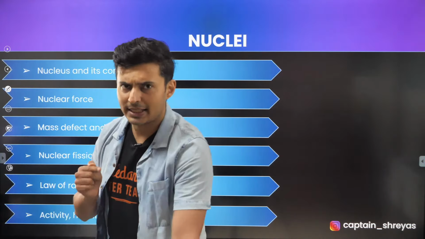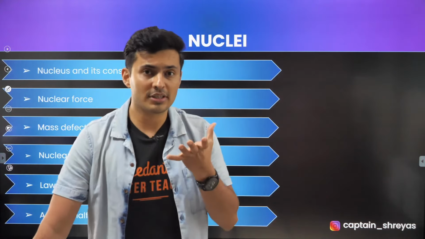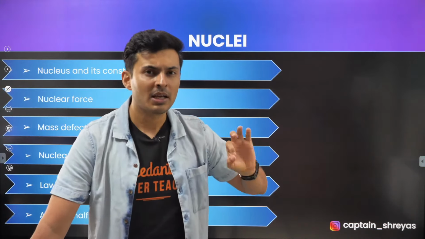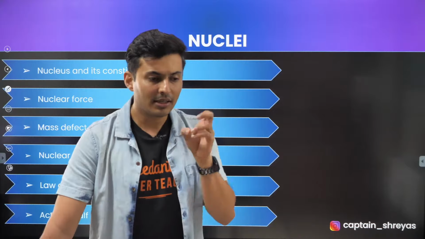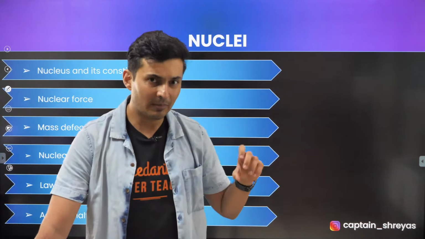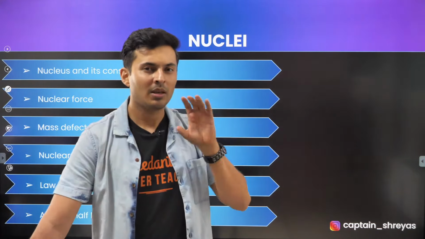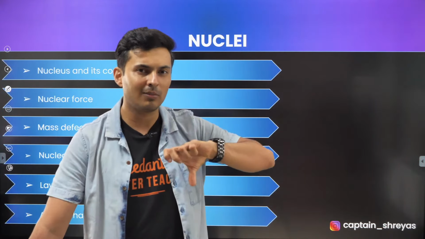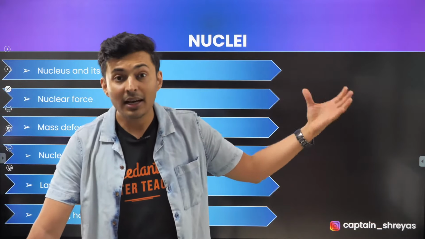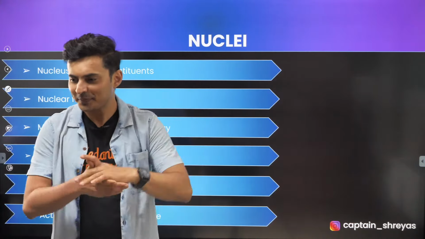Now tell me one thing. The energy produced or absorbed when a mass is destroyed or created is given as something into the mass destroyed mega electron volt. What is that something? The energy which is released or absorbed when a mass is destroyed or created is given as the mass destroyed into something mega electron volt. What is that something? Come on.